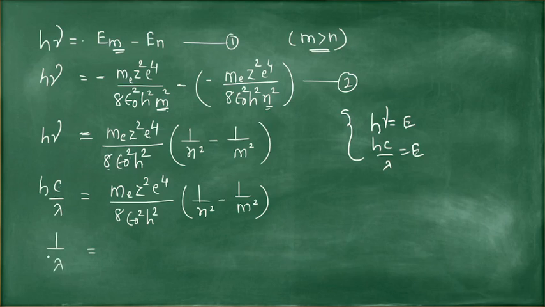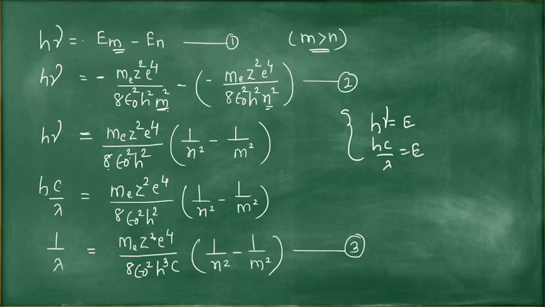So 1 by lambda, transfer this h and c to the right side in the denominator. So the term becomes h square and one more h is there, so it is h cube, and c is there. So 1 by n square minus 1 by m square. So this is equation number 3.